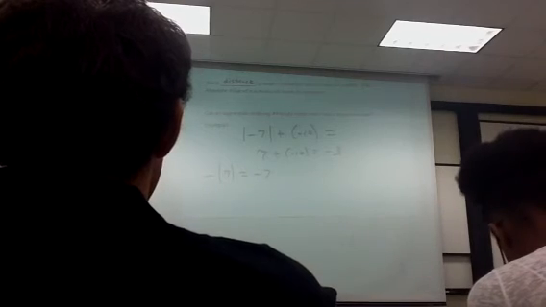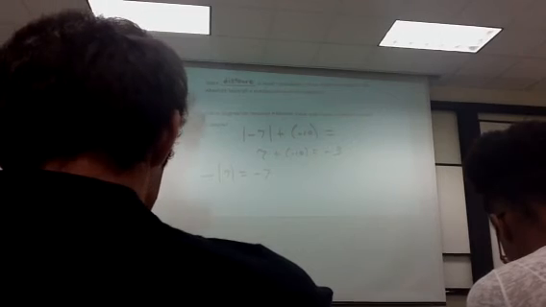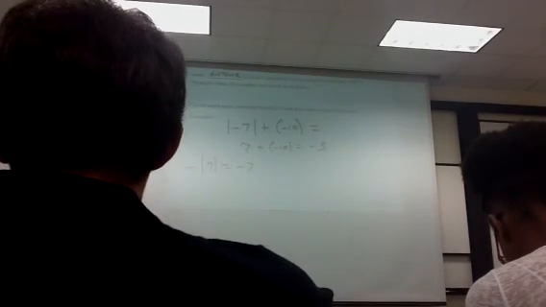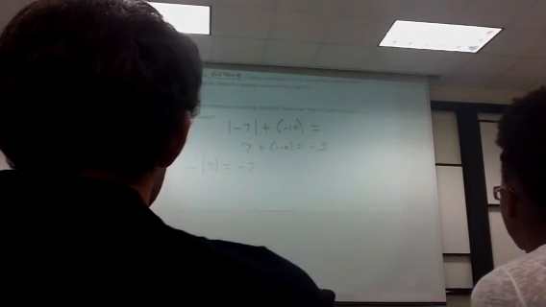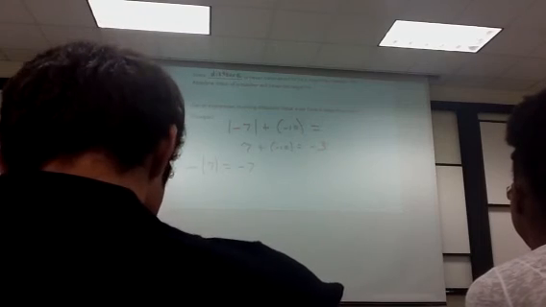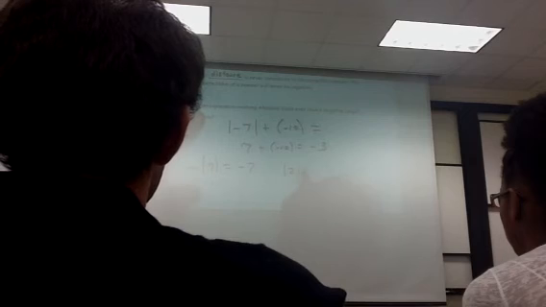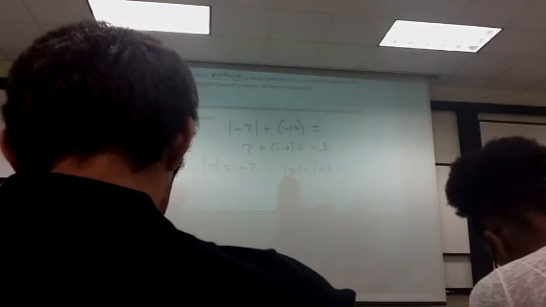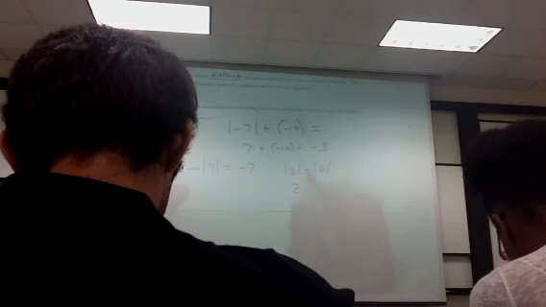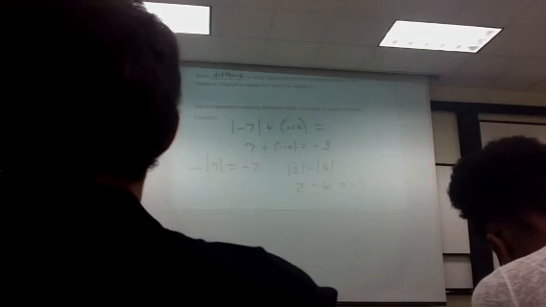Can anybody do one involving 2 absolute value symbols? Can anybody juggle 3 balls this evening? Anybody got one? Think it. 2 absolute value symbols. Yes, ma'am. The absolute value of 2 minus the absolute value of 6. How about that? That's 2. That's 6. Got a minus sign in between. Very good, Nate.